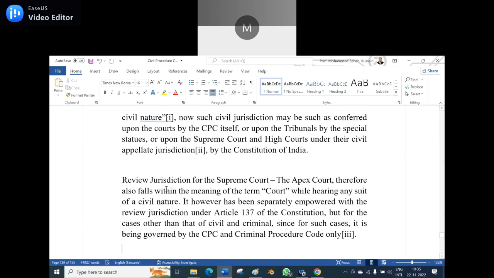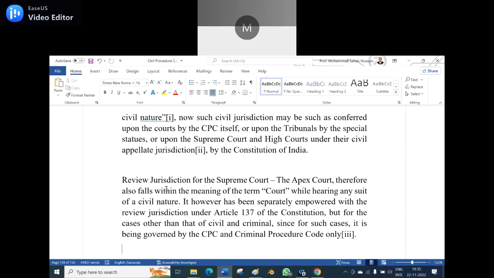So, review jurisdiction for the Supreme Court. The apex court, therefore, also falls within the meaning of the term court while hearing any suit of a civil nature. It, however, has been separately empowered with a review jurisdiction under Article 137 of the Constitution. Is it correct? Is it under Article 137 only? Okay, please check whether I'm right or not.